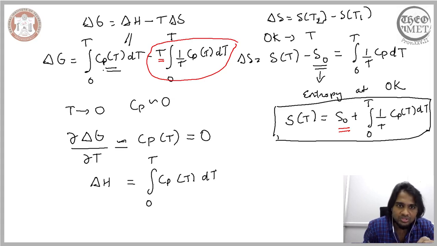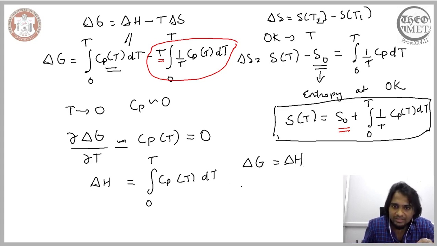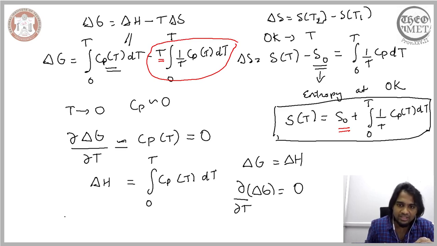So close to zero, what we essentially have is the change in the Gibbs free energy is equal to the change in the enthalpy. Now we saw that the change in the Gibbs free energy with respect to temperature close to zero is 0. Therefore the change in the enthalpy with respect to temperature will also be equal to 0.